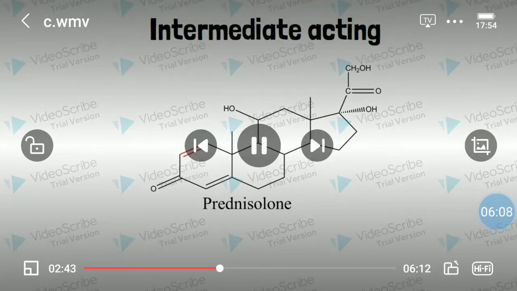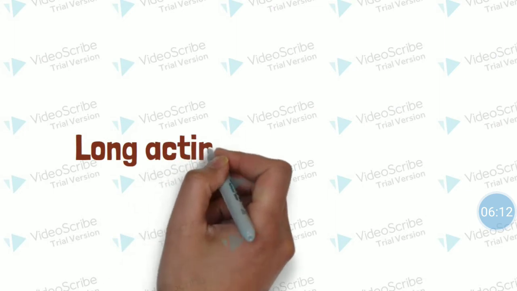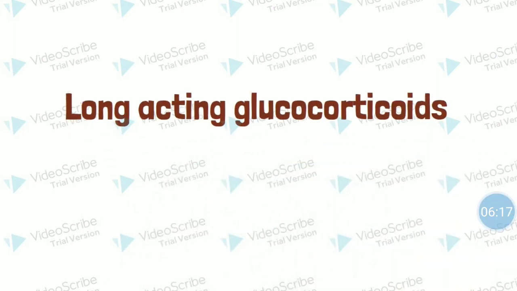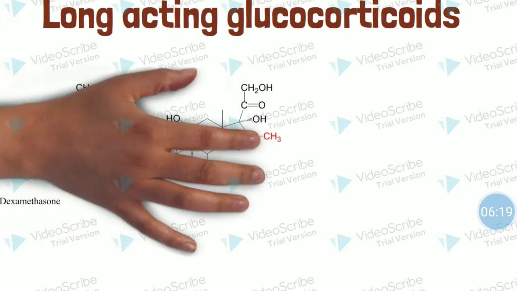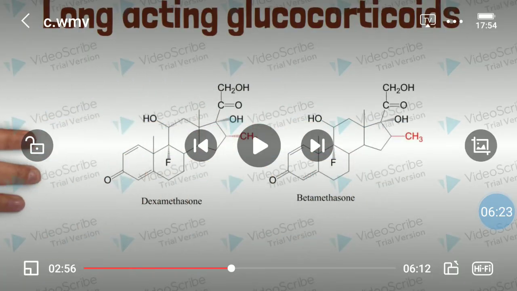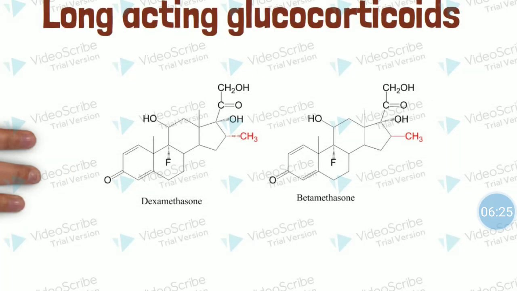Now let us move ahead and observe the structure of long acting glucocorticoids, and the examples are dexamethasone and betamethasone. If we observe the structures of dexamethasone and betamethasone, almost the structures are the same.